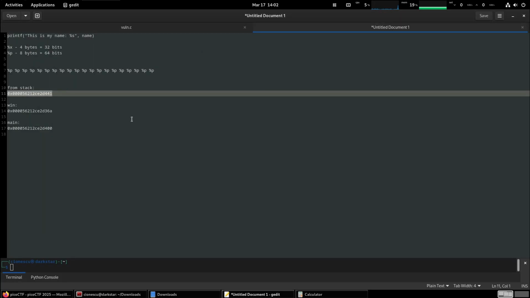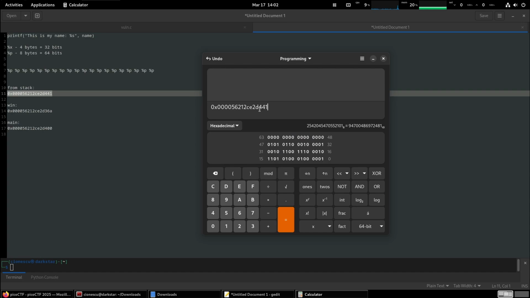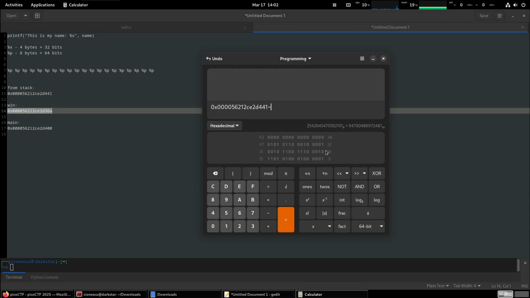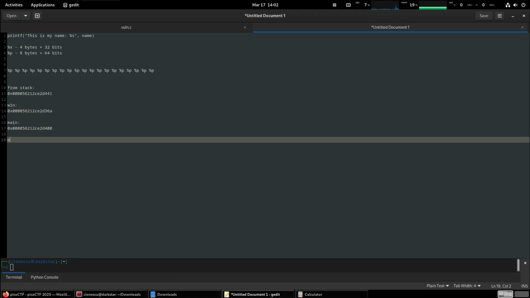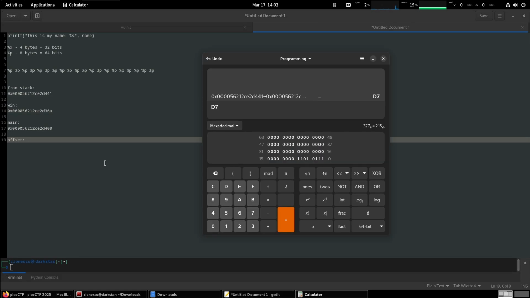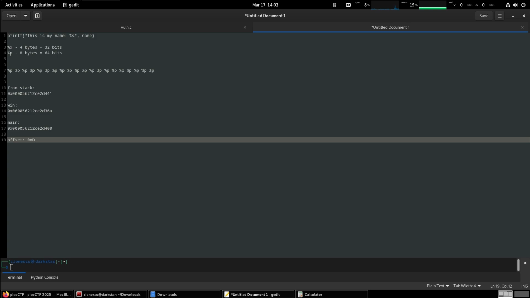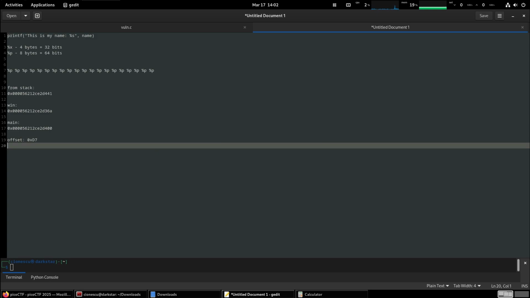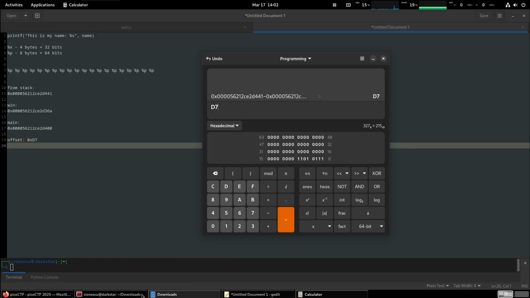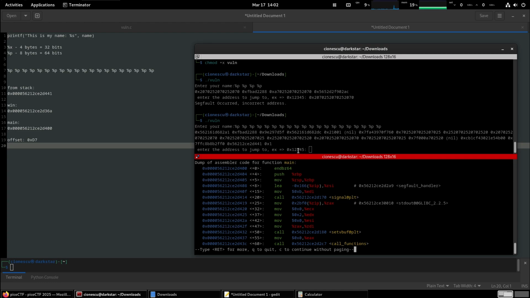We said address from the stack minus address of win. Okay, so offset is 0xd7. Okay, now this won't matter much because we already know the address straight away from the debugger, but what we can do is enter here something, it doesn't matter what.